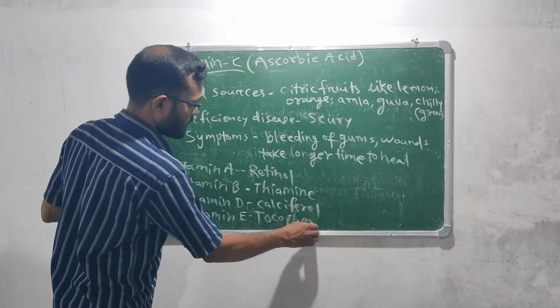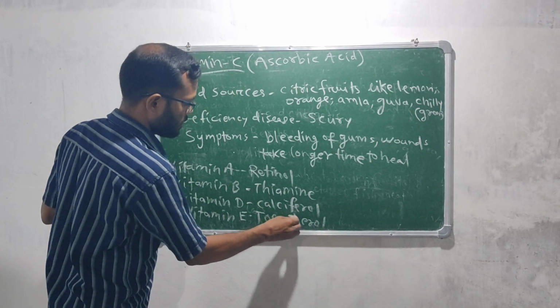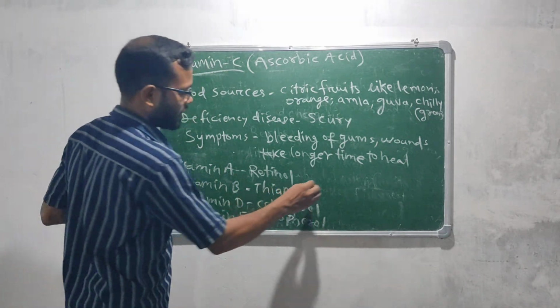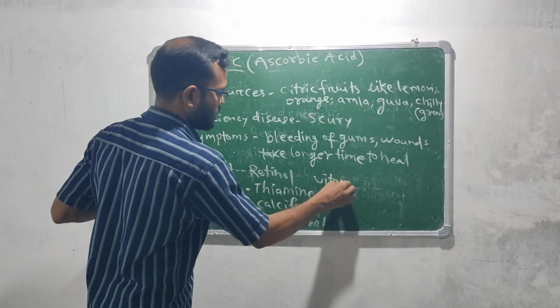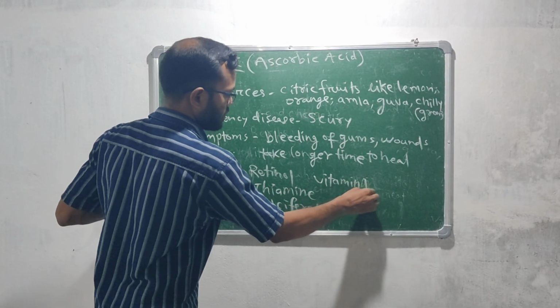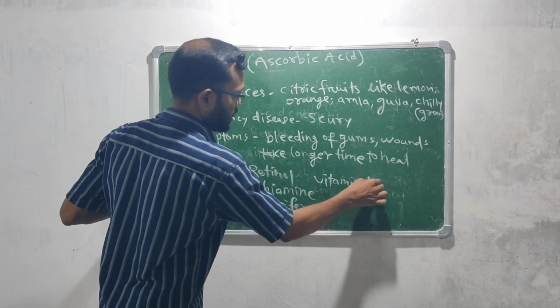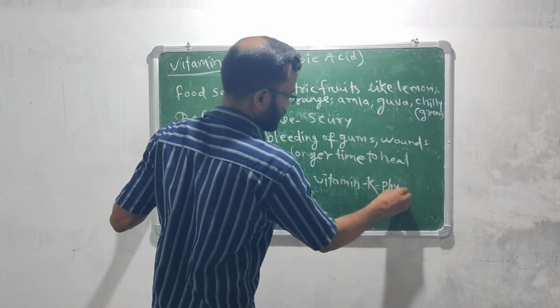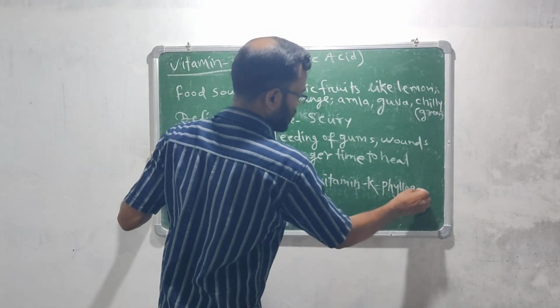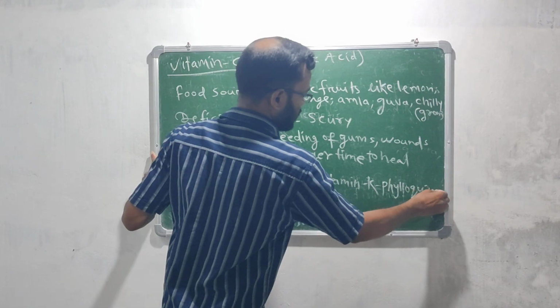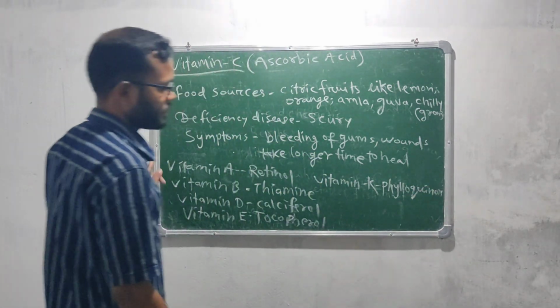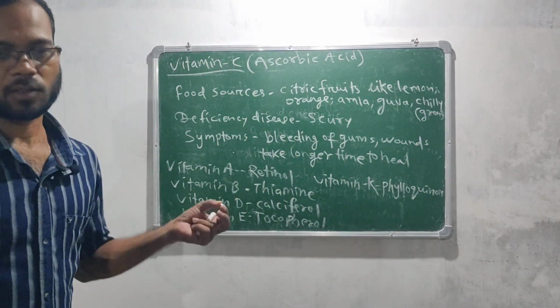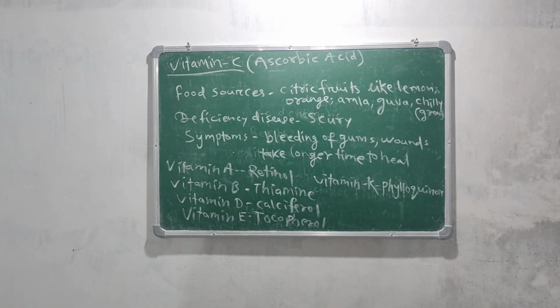And the last one is vitamin K, also known as phylloquinone. This is all for vitamin K.